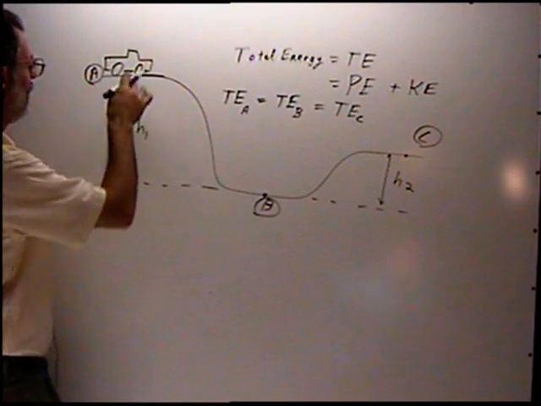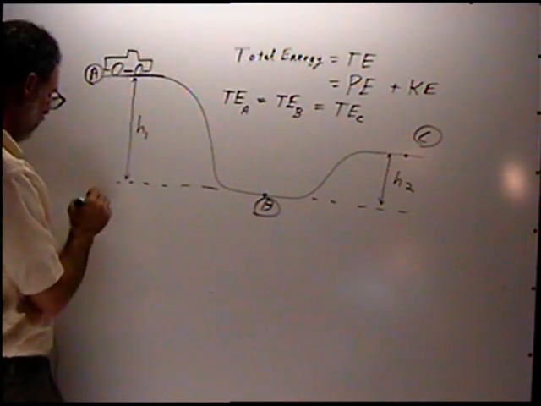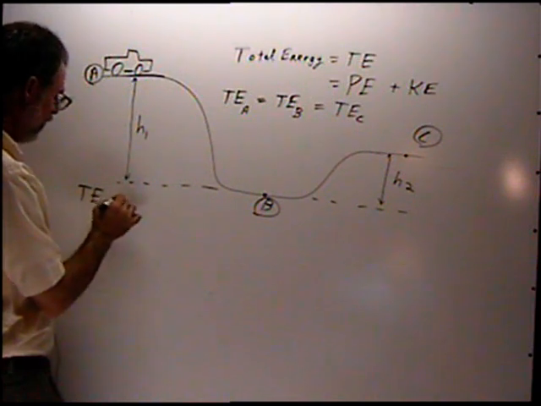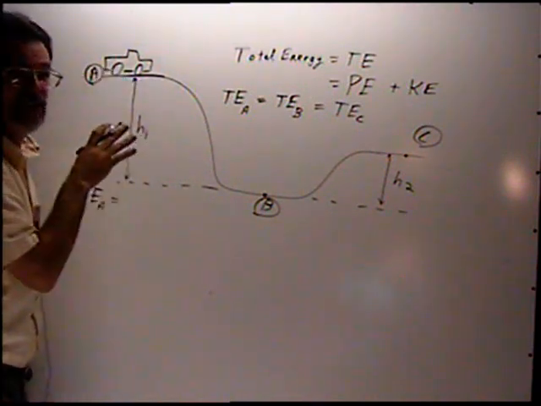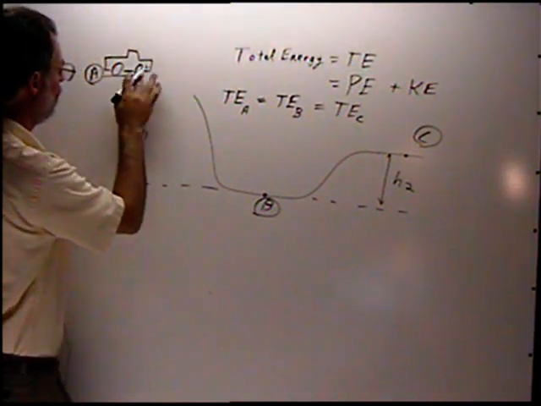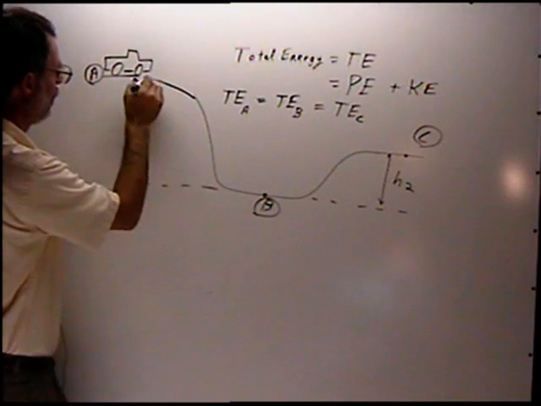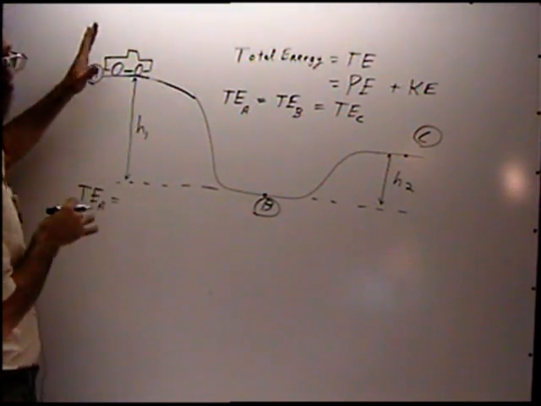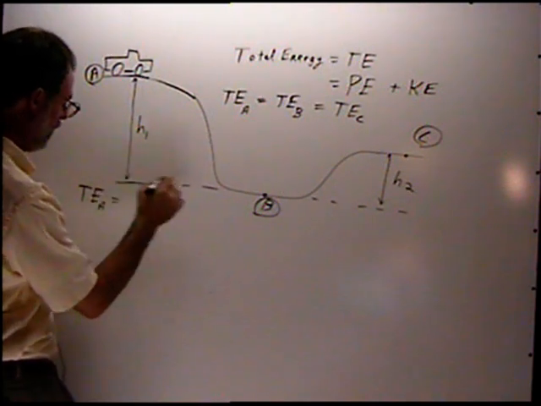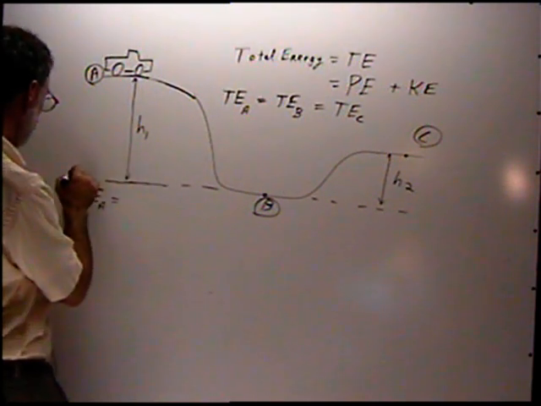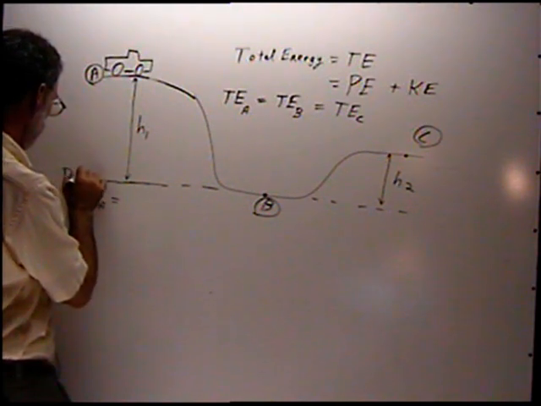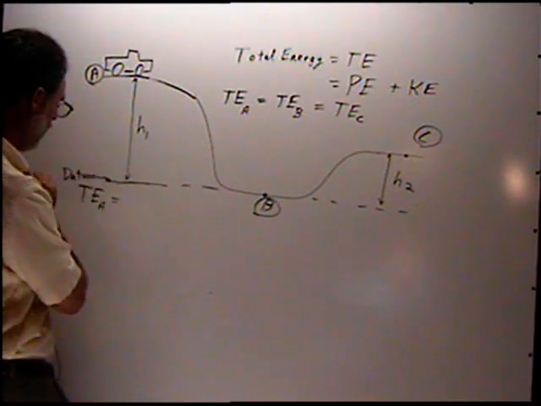Let's say at this point right here, the total energy at position A is all potential. Let's say there's no kinetic energy at this point. It's just about ready to slope down. So it can move, but not quite. We're holding it back. And we're going to use our datum right here. This is our datum where we're referencing all of our potential energy to.